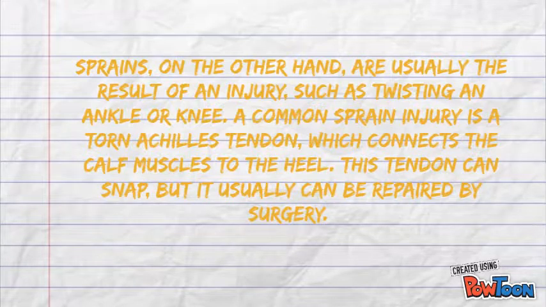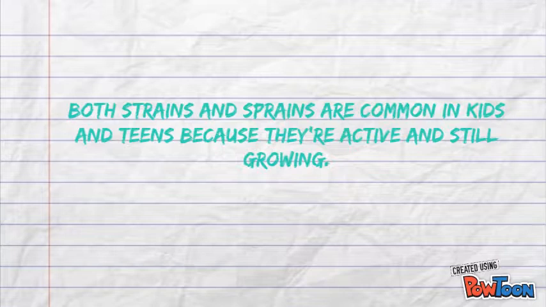A common sprain injury is a torn Achilles tendon, which connects the calf muscles to the heel. This tendon can snap, but it usually can be repaired by surgery. Both strains and sprains are common in kids and teens because they're active and still growing.